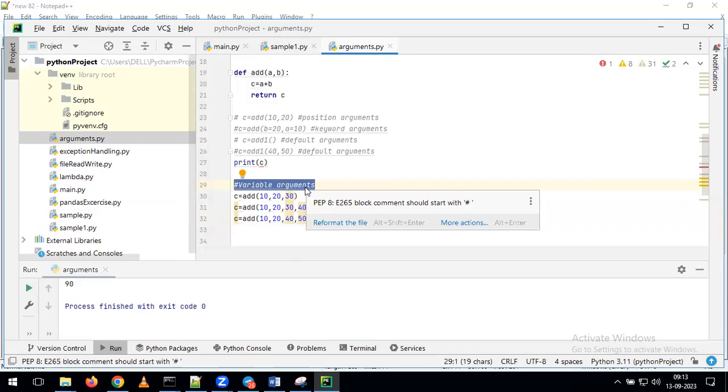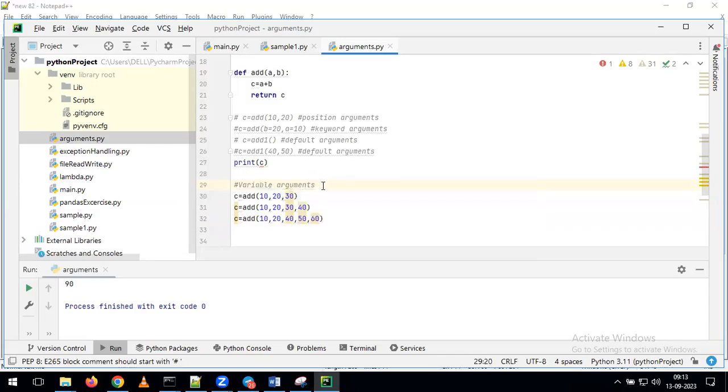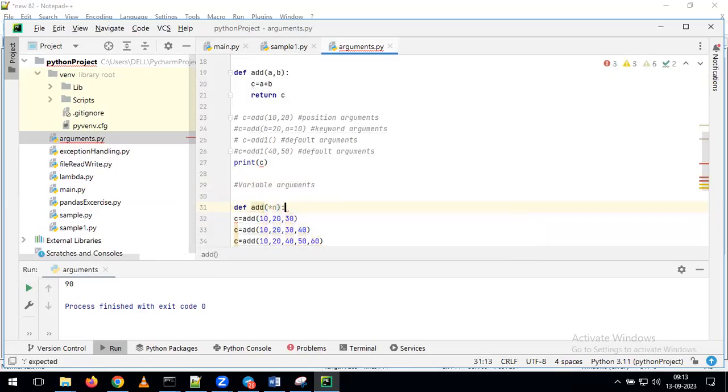Whenever you don't know how many arguments you want to pass as per your requirement, such arguments we call variable arguments. But if you want to handle variable arguments, then we have to write it like this. Just observe. Just write def add of star n. So what I'm doing here, instead of giving a comma b, or a comma b comma c, or a comma b comma c comma d, I'm giving star n.